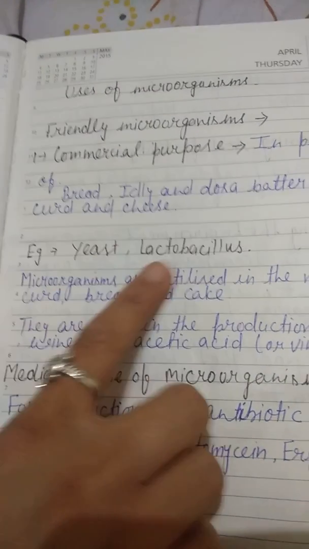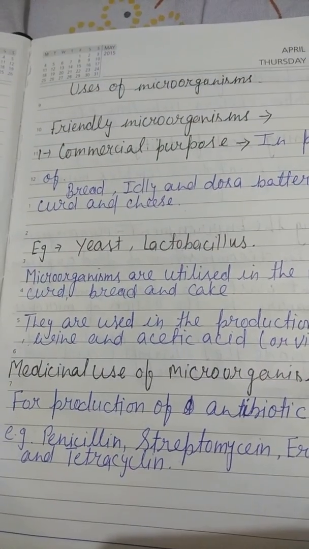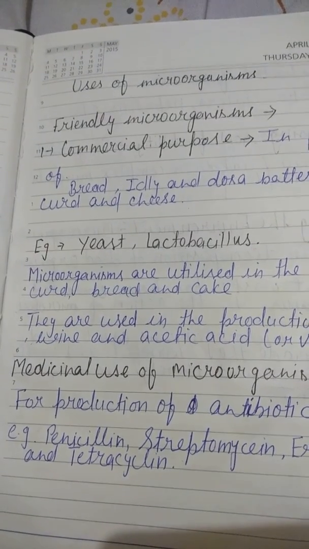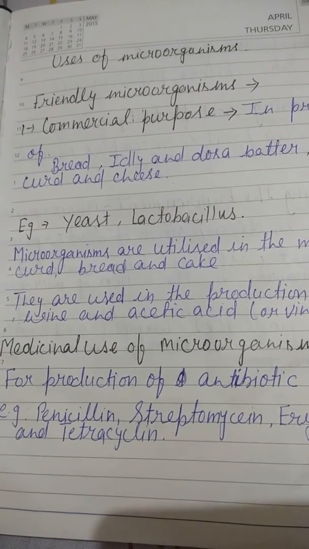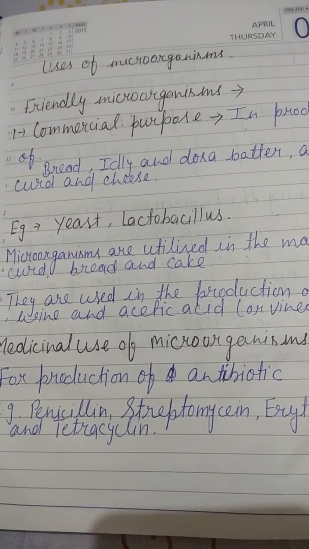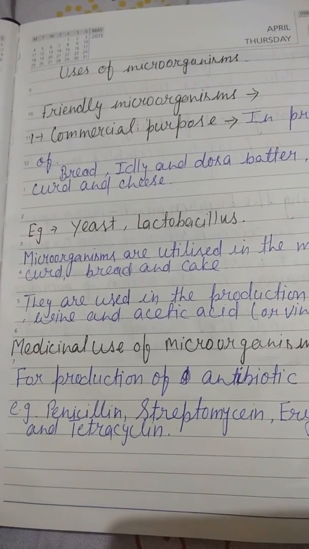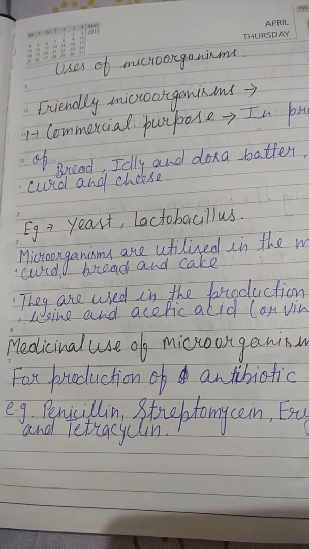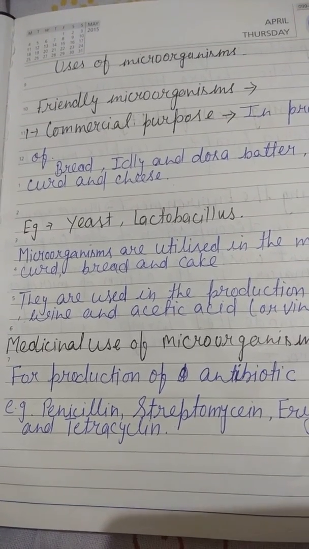Examples: yeast, lactobacillus. Here we will see how milk is turned into curd by bacteria. Milk contains a sugar called lactose. Lactobacilli bacteria convert the lactose sugar into lactic acid. This lactic acid then converts milk into curd. The name of this bacterium is lactobacilli.